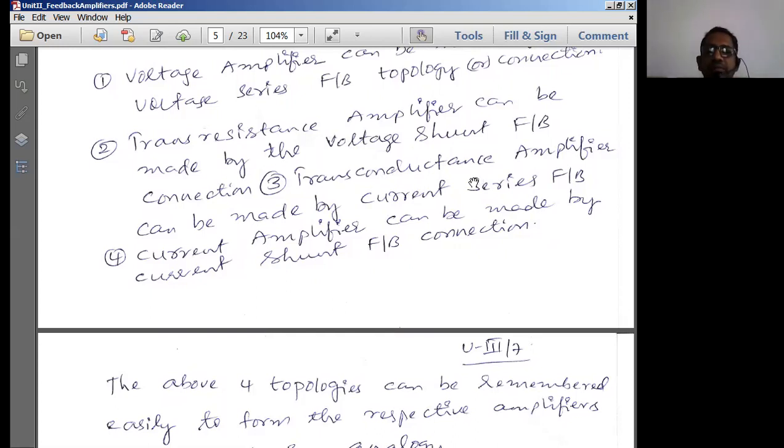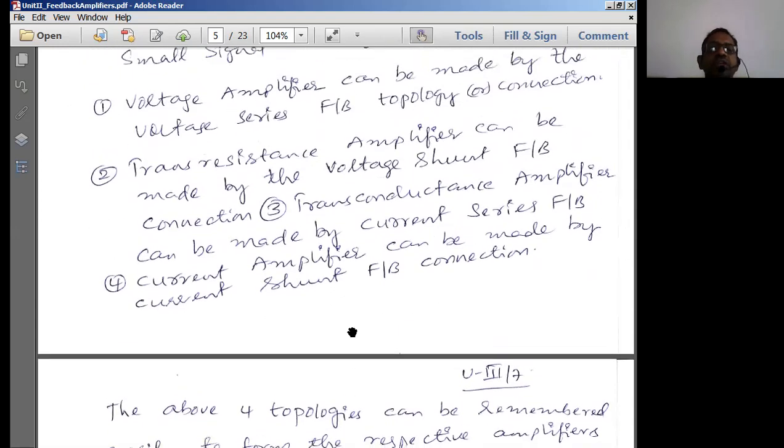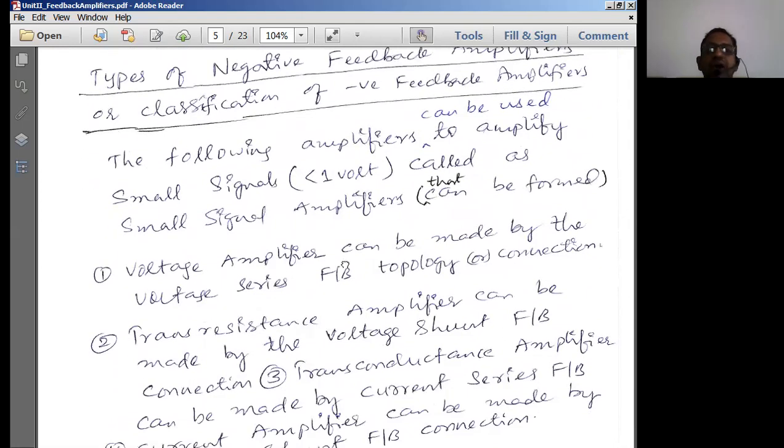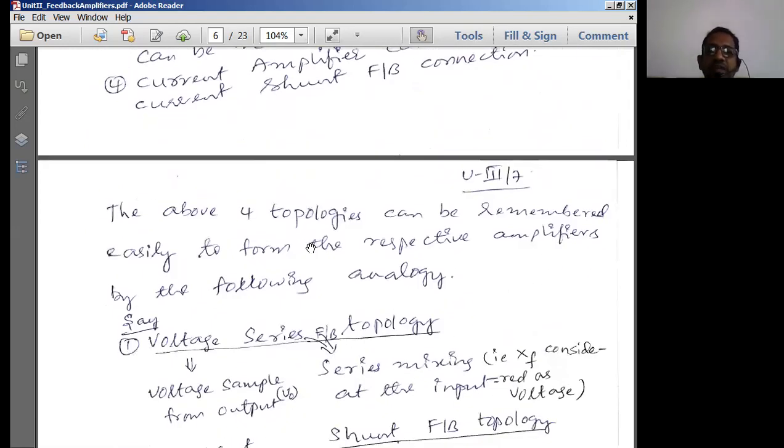Already we know that by the use of h parameters, we discussed that. Exactly similar to that, we simply give the names transresistance and transconductance. Then the last configuration we can form is the current amplifier, which can be made by current shunt feedback connections. So these can be called the classification of amplifiers, the configurations that we can get by negative feedback amplifiers, or the types of the amplifiers. Among these three, any name you can give to the negative feedback amplifiers formed after the feedback connections.